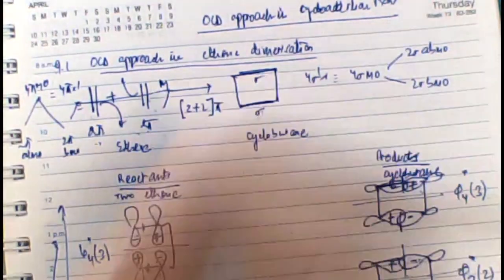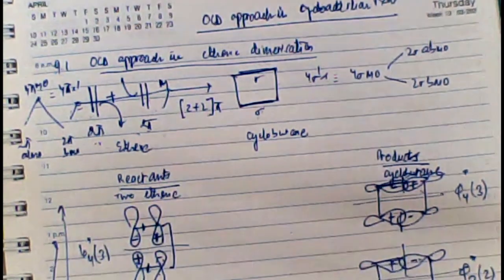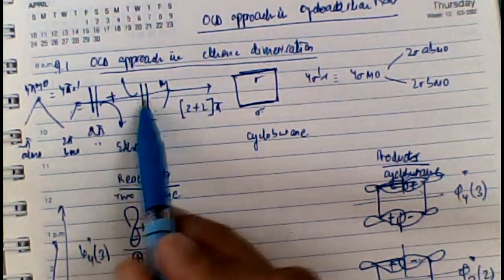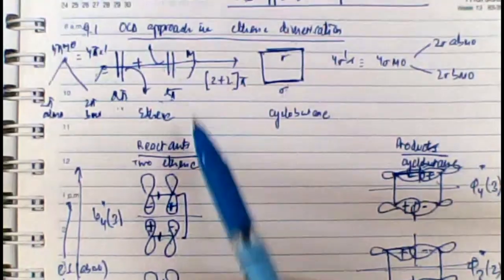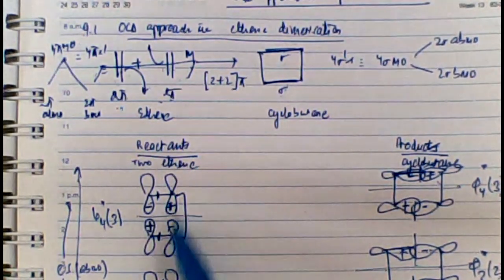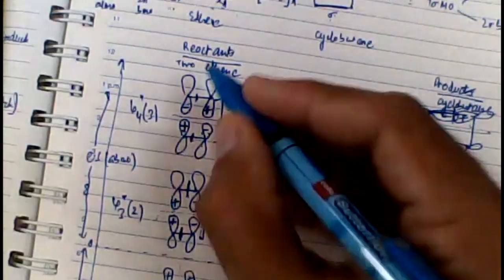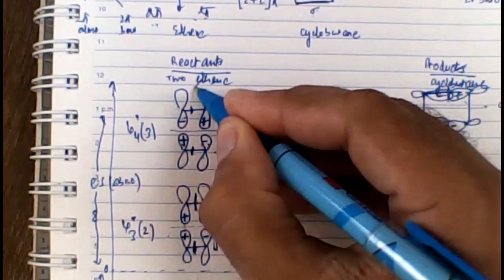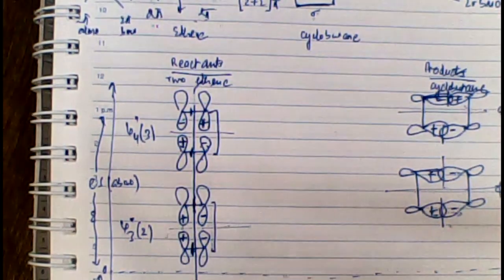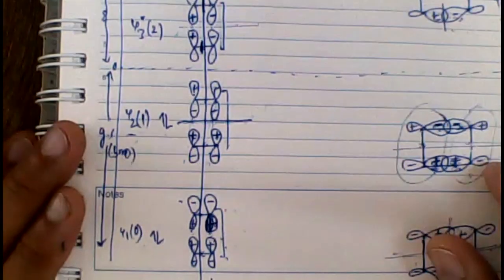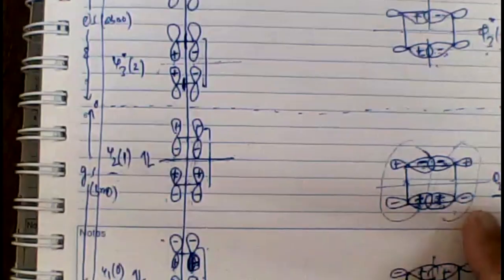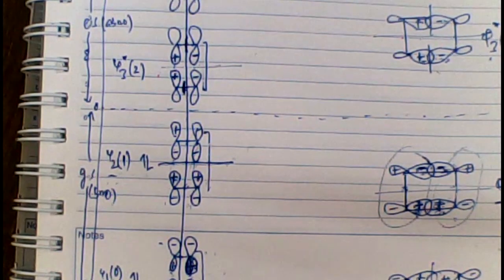Therefore, this I've drawn vertical, these orbitals I've drawn horizontal. So that means I'm taking this mirror plane in the case of reactant. Now once I use this mirror plane, let's classify these orbitals as symmetric and antisymmetric. Remember, mirror was easy. Just take a mirror between this and this. Positive comes in front of positive, positive comes in front of positive. Therefore, this is a symmetric orbital.